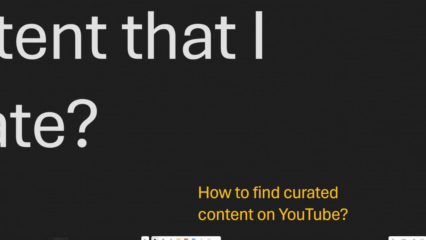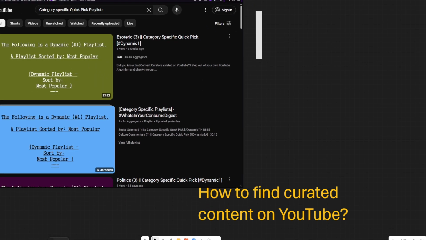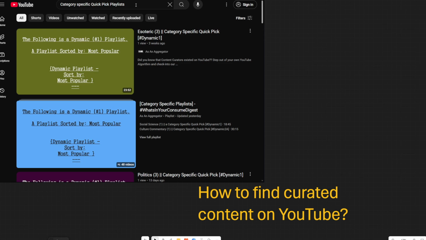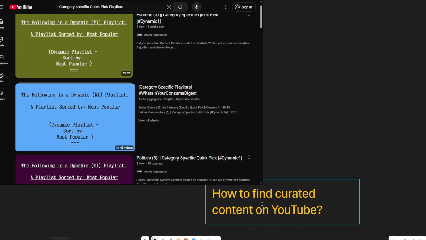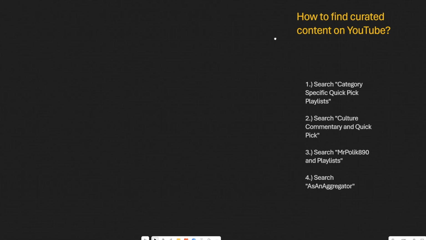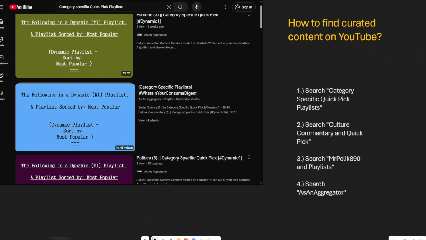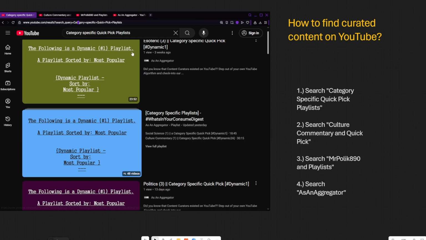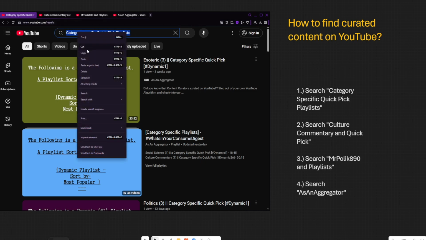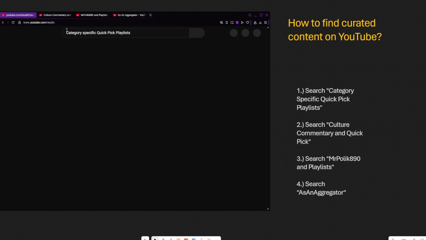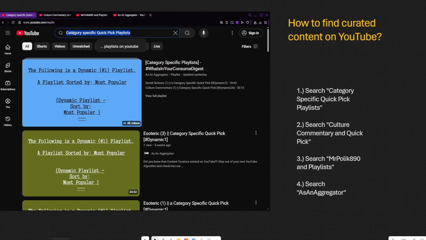we're going to open up an example here. And we're searching for a category-specific quick pick. That's number one. Okay. So in order to do this, you're going to want to open up YouTube, and then refresh, or just however you get there, and then you're going to want to paste or copy in this term, category specific quick pick, and then this is going to show up most likely.